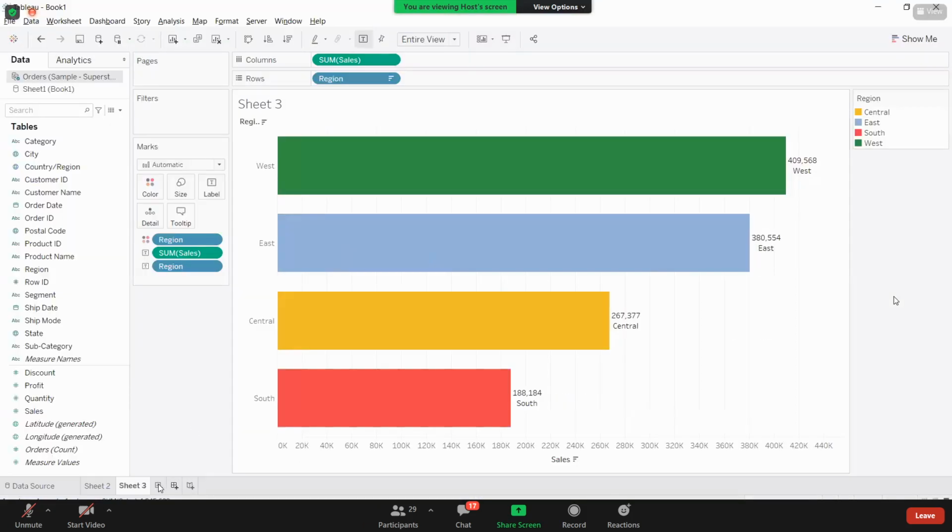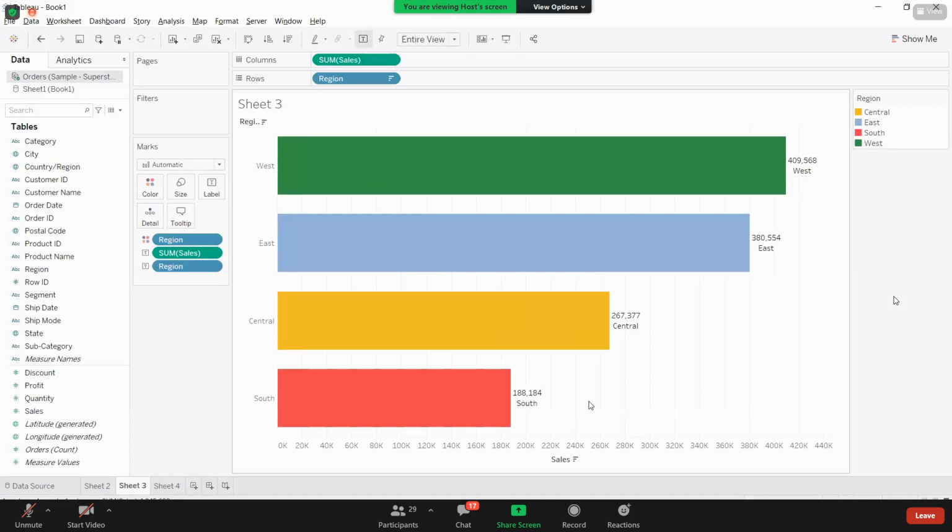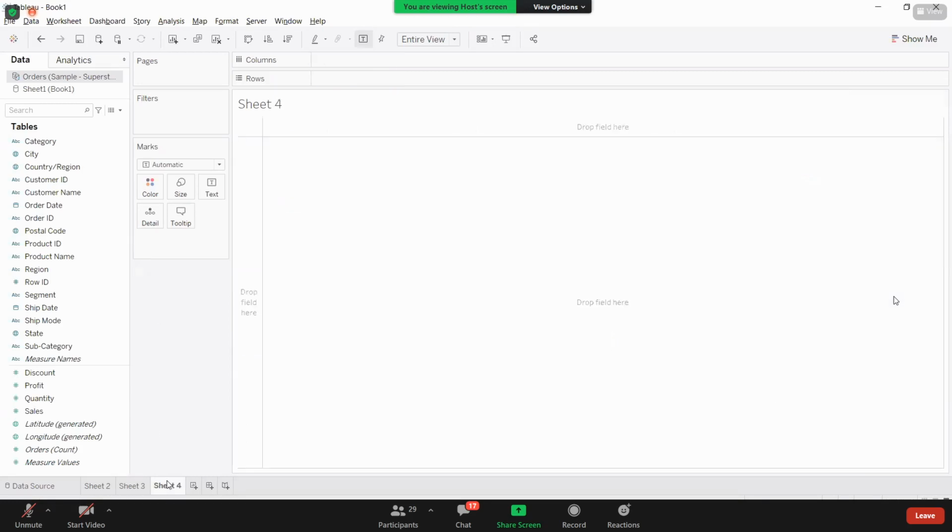Let us see. Here I am opening the new sheet. Once you have done one requirement, the work on that sheet is finished. For a new requirement, if you keep working on the same sheet, you are disturbing your earlier requirement. Again, I'm opening a new sheet.